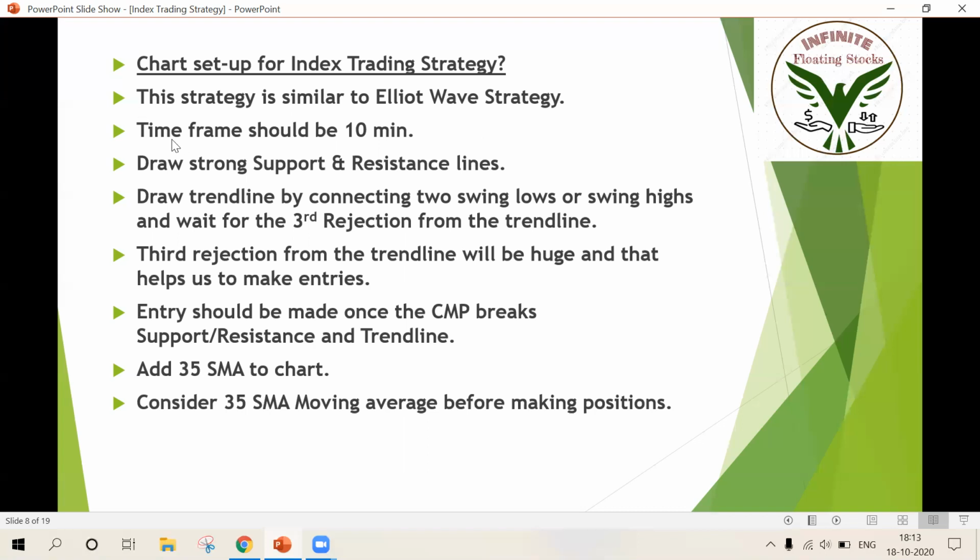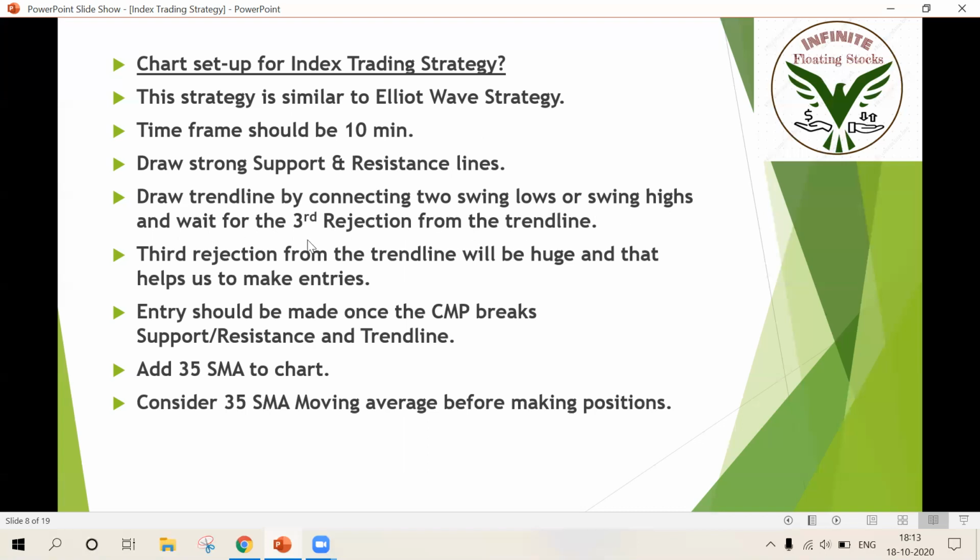The time frame should be 10 minutes only when you're trading an index, and you need to draw strong support and resistance lines. Draw the trend line by connecting two swing lows or swing highs and wait for the third reaction from the trend line.